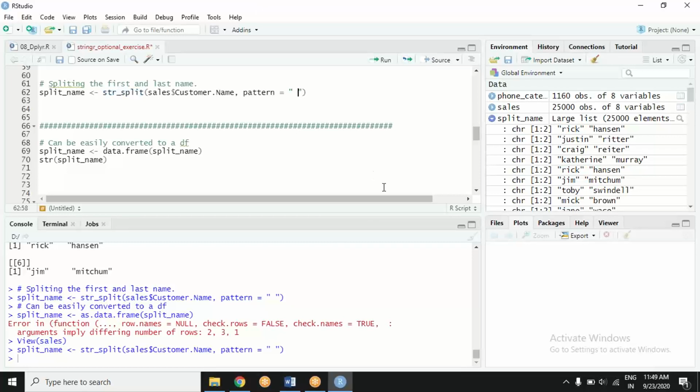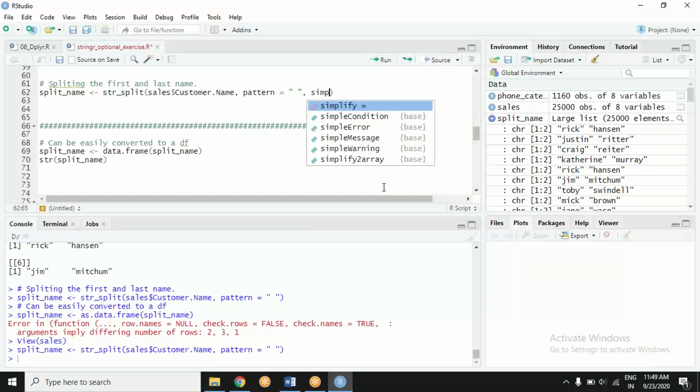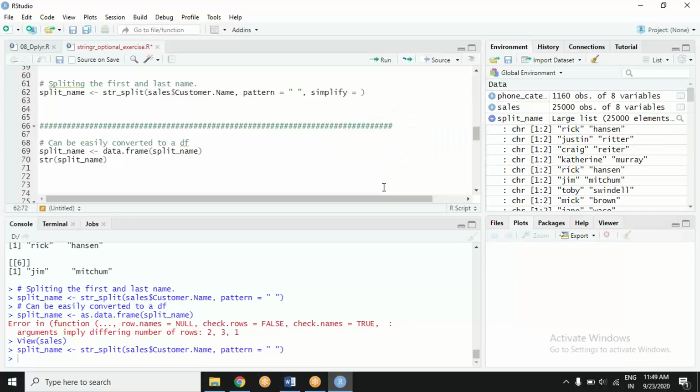There's a parameter simplify, which gives me liberty. By default it is false. When it is false, it comes in form of list. Remember sapply is simplified apply. So the output of lapply, which was list, sapply used to give in form of matrix or vector. The same is happening here.